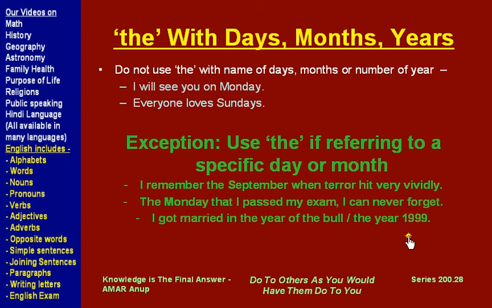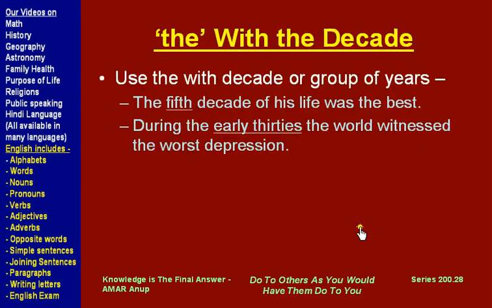So now we are talking about a specific year, so we can use the before the year 1999. When we are talking about a decade, we use the before that, and the example is the 5th decade of his life was the best. Here we are talking about a decade. Which decade? 5th, so we use the before that.